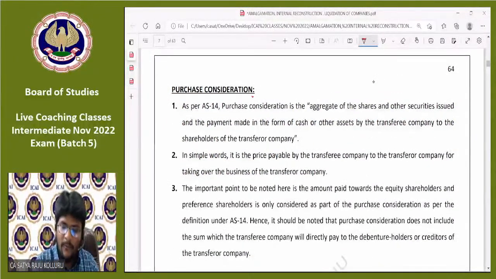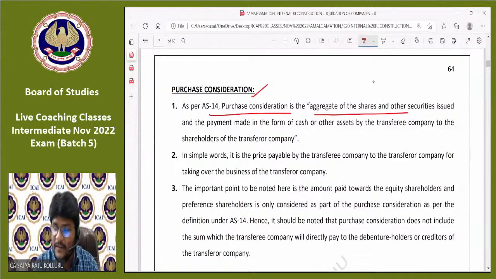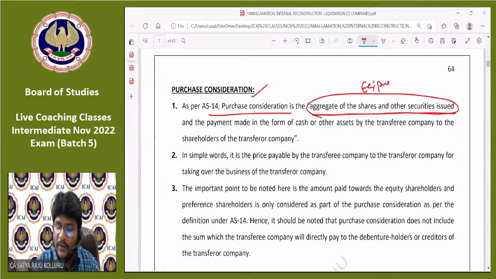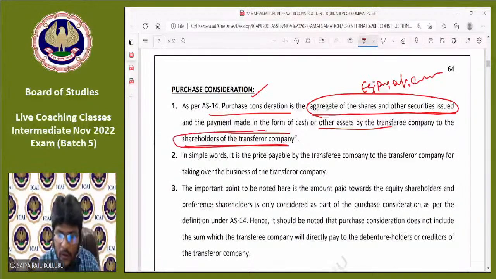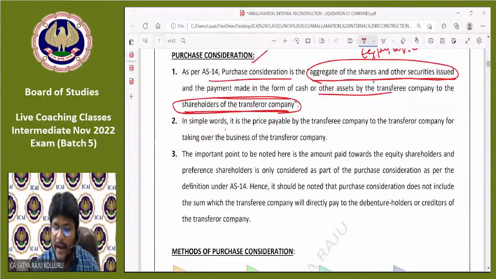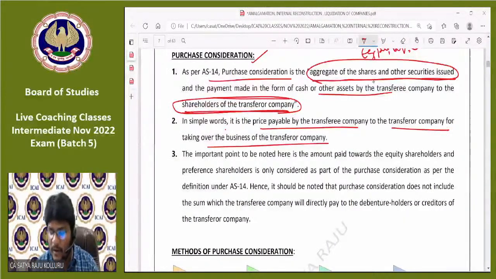What is the meaning of purchase consideration? As per AS 14, purchase consideration is the aggregate of the shares and other securities. Aggregate of the shares and other securities means we may issue equity shares, preference shares, debentures, cash and any other thing. And the payment made in the form of cash or any other assets by the transferee company to the shareholders of the transferor company, to the shareholders of the selling company, is only treated as PC. In simple words, it is the price payable by the transferee company to the transferor company for taking over the business of the transferor company.